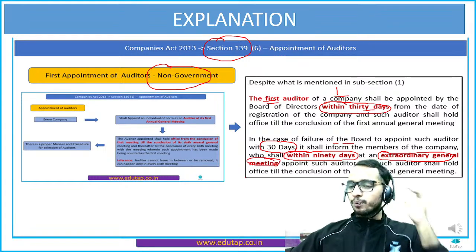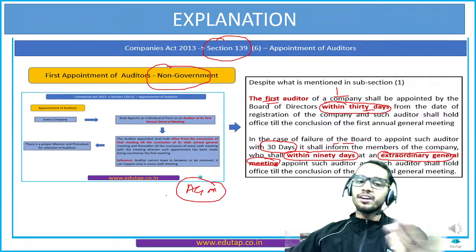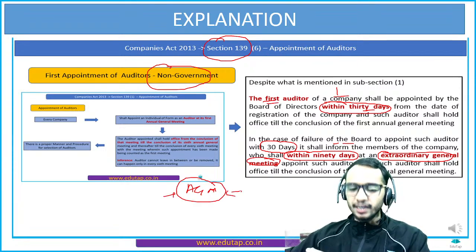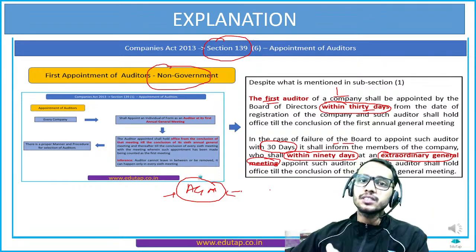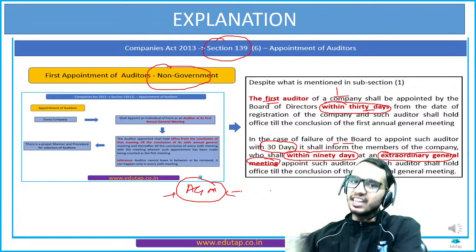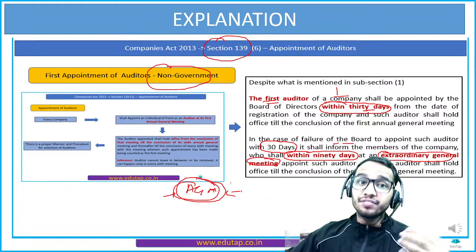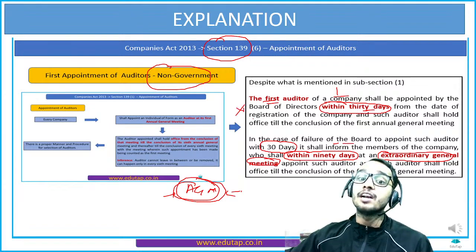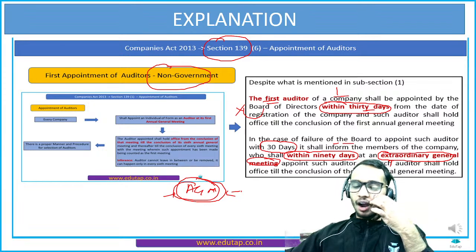So generally what happens, the auditor is usually appointed in the AGM, right? And this AGM usually happens within 6 months after the closing of the financial year. But now it is urgent to appoint the first auditor because the board of directors has failed to do so, so we are appointing it in the extraordinary general meeting. Understood?